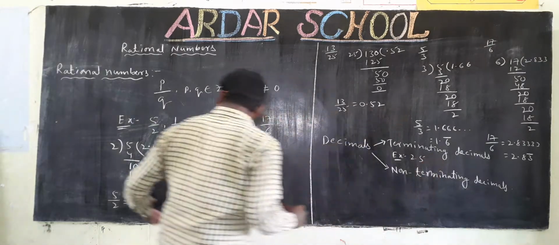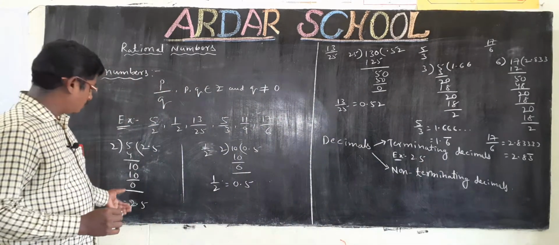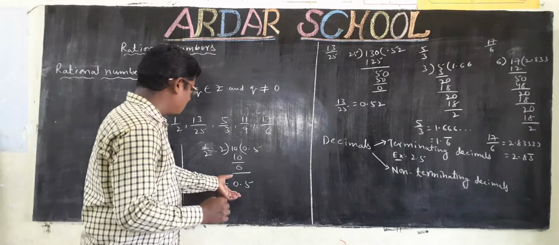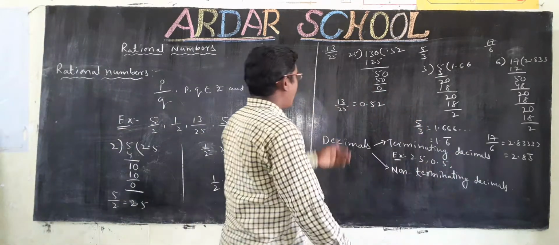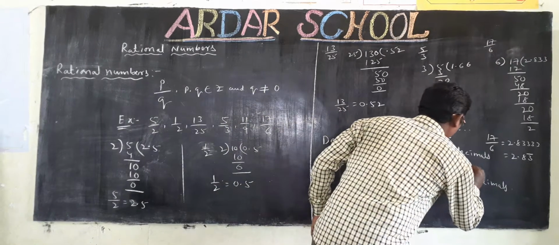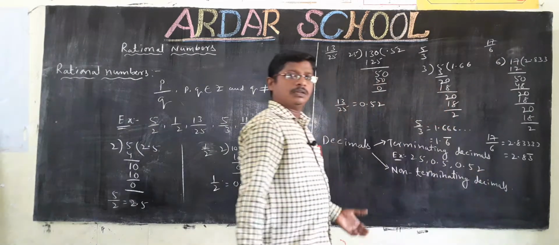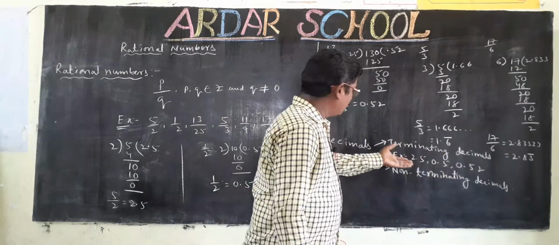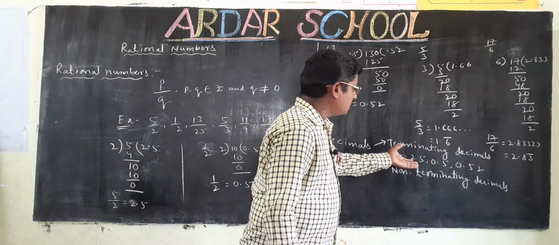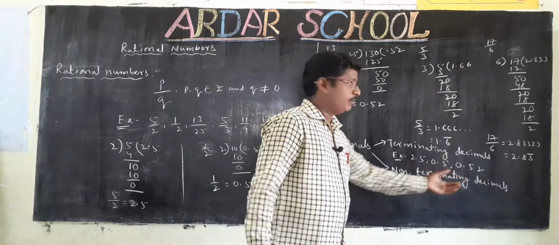This ends with remainder 0, so this is a terminating decimal. Also 0.5 and 0.52. These are terminating decimals, where the division ends with remainder 0.